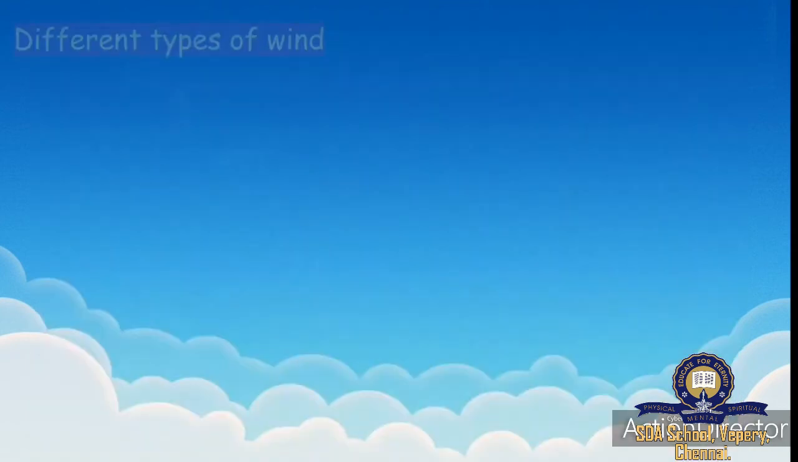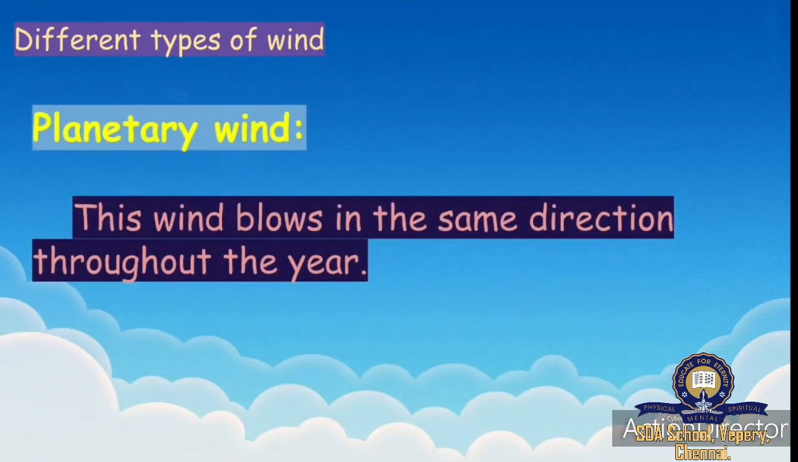Okay. Then comes different types of wind. What is that? Different types of wind. First one is planetary wind. What is planetary wind? This wind blows in the same direction throughout the year. So, we saw that wind is different from place to place and time to time. But planetary winds will blow in the same direction throughout the year. That is called planetary winds.